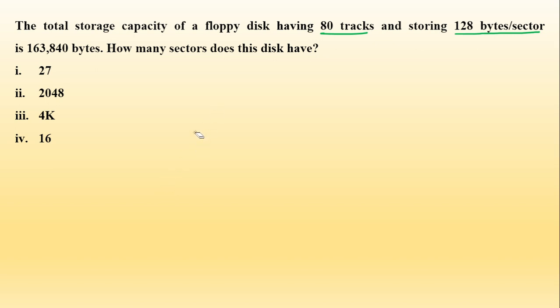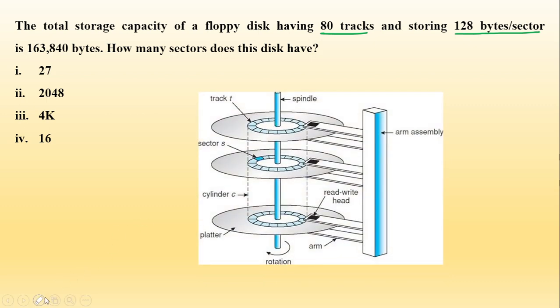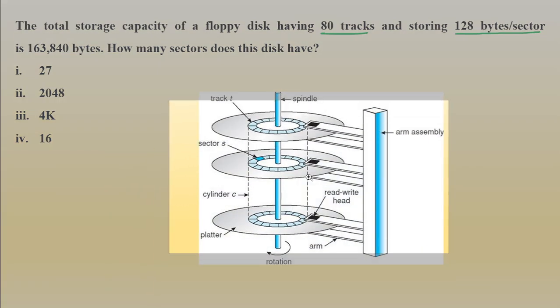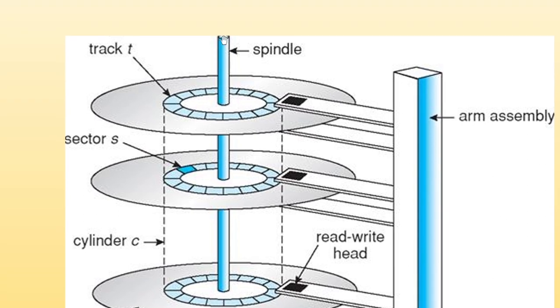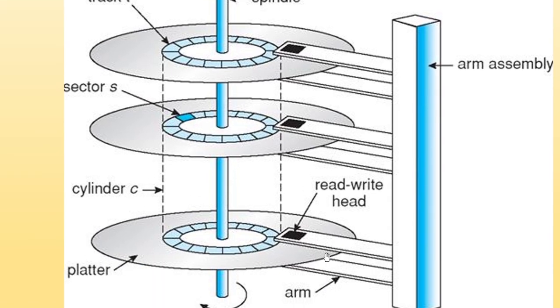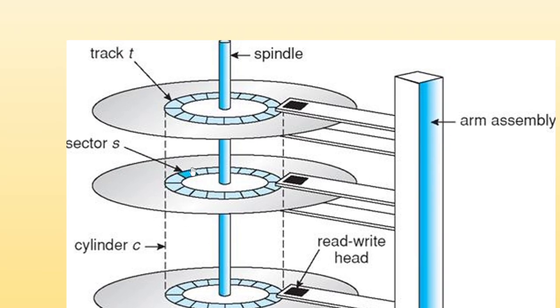Okay, if you see, this is the diagram of your disk basically. I'll just zoom in so you can see it very clearly. Here we have a spindle. This circular thing is a spindle, and we have certain platters, or disks basically, over here. On the surface of this platter you can see we have tracks, and each track is divided into sectors. So basically each disk is divided into tracks, and each track is divided into a certain number of sectors. The information is stored on these sectors.